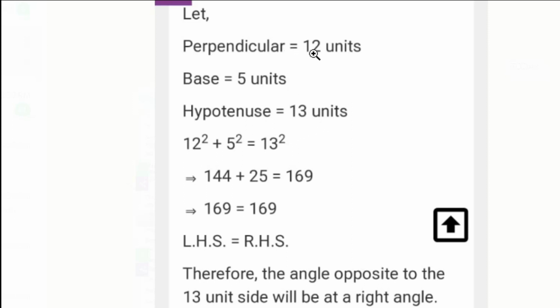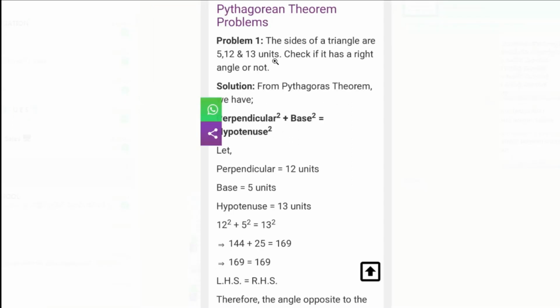Now children, you may have a doubt, how can the teacher take hypotenuse 13 units, perpendicular 12 units, base 5 units? It is not mentioned in the question. Am I right or not? You are thinking like this or not? So I will tell you how. First of all, you have to decide what the hypotenuse is. As hypotenuse is the longest side of a right angle triangle, only the highest value you have to take as hypotenuse. So it is clear that 13 is hypotenuse. This is clear.